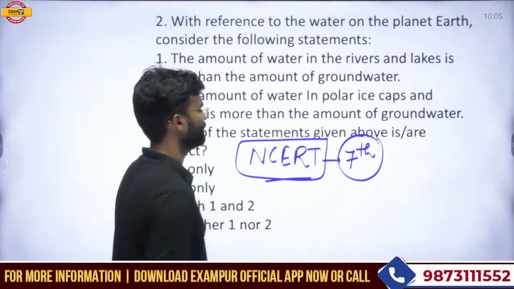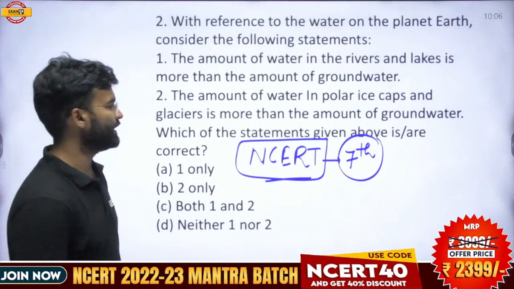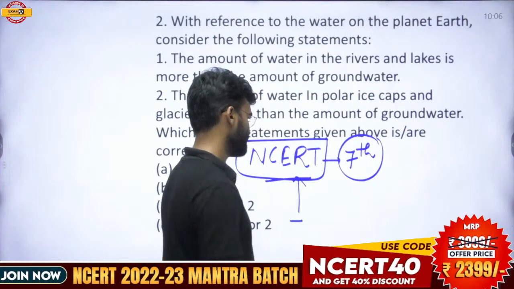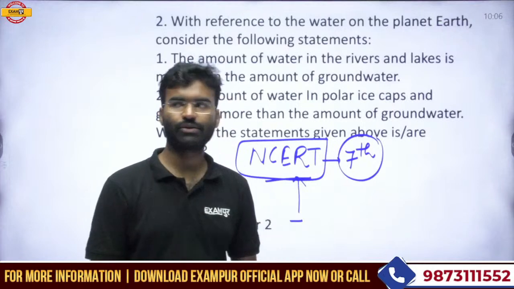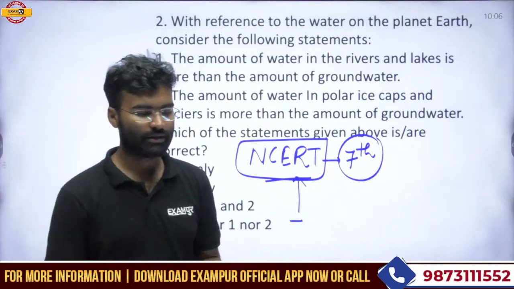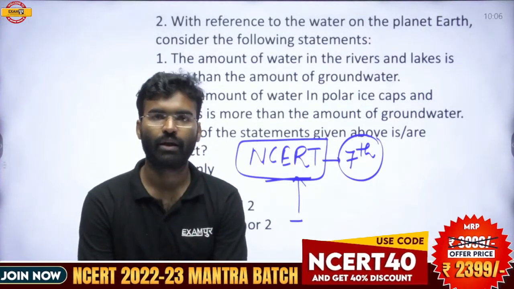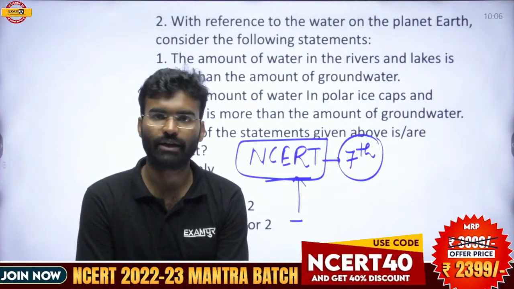NCERT class 7th. You must read the NCERTs of the lower classes as well, because lower class NCERTs are also important. You should go through these NCERTs, especially the points mentioned in the boxes, and the graphs and charts given in the NCERT.